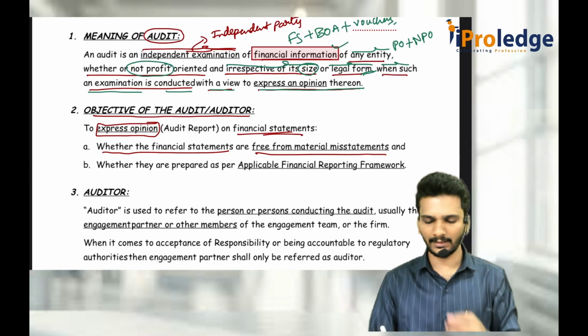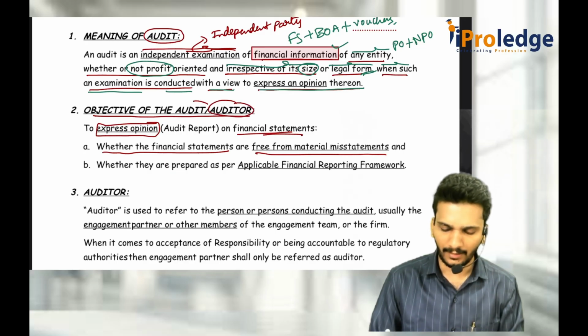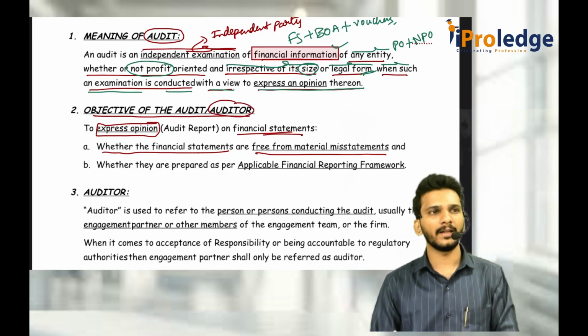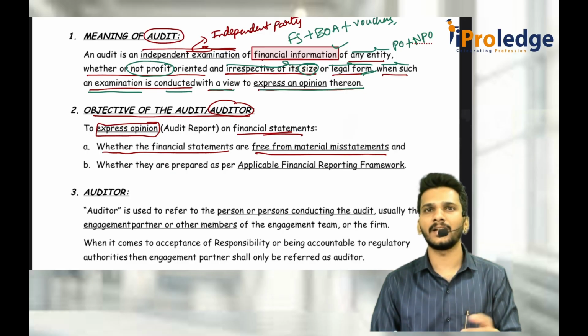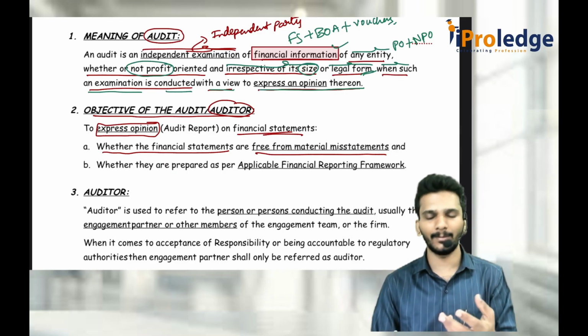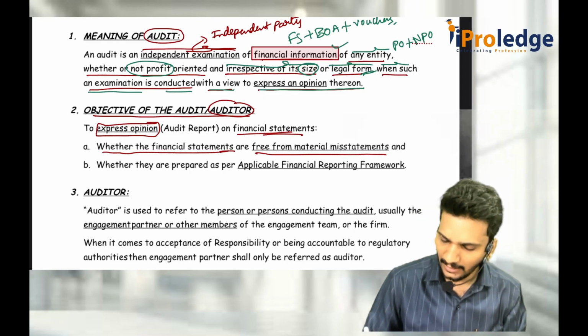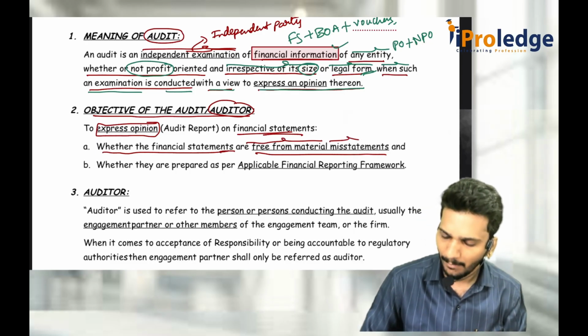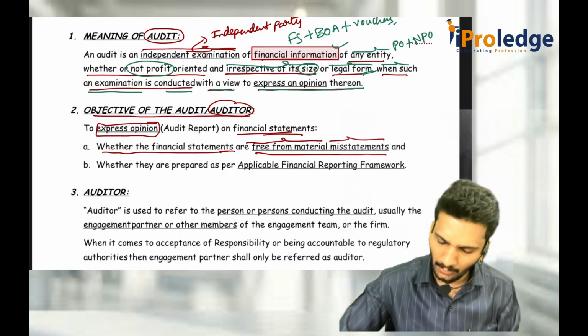As an auditor of a company, I came to a company, verified everything, and the audit is completed. Once the audit is completed, I should tell the company whether everything is correct or not. What should I tell mainly in the report? Whether the financial statements are free from material misstatements. For that, we should first understand what misstatements are.